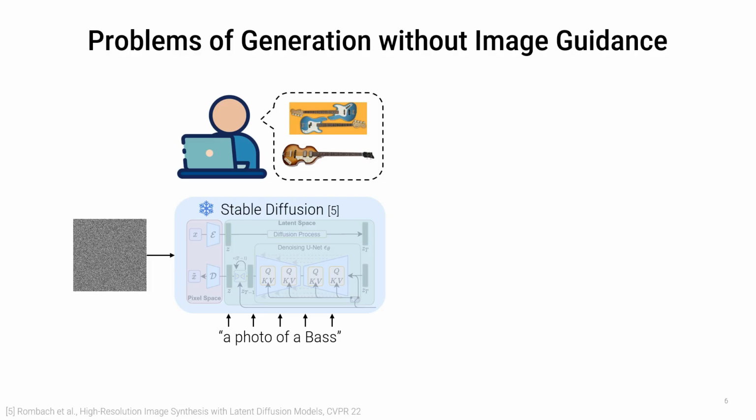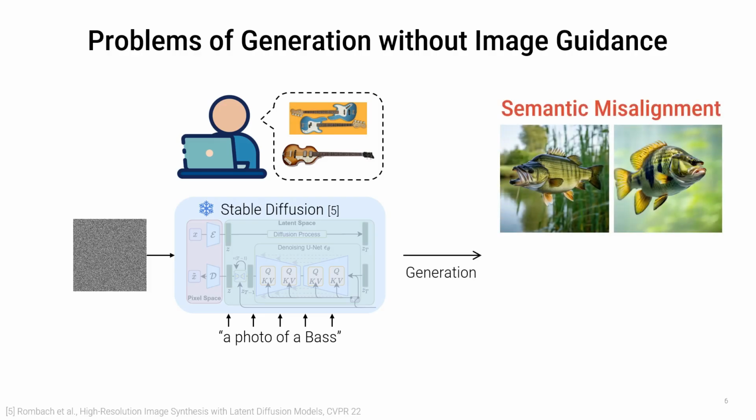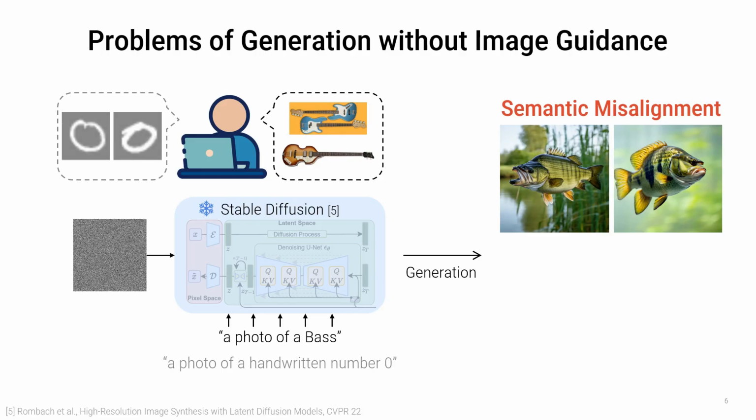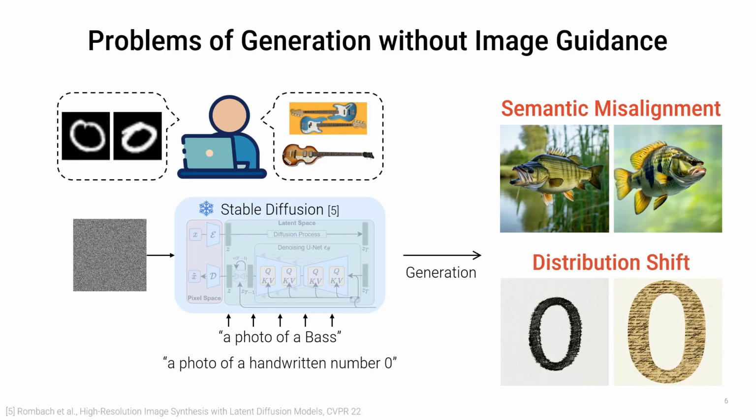Yet, zero-shot generation has well-known weaknesses. First, it suffers from semantic misalignment. The prompt "a photo of a bass" may produce a fish instead of a guitar. Second, it incurs distribution shift. Generated handwritten digits look stylistically different from real MNIST samples.